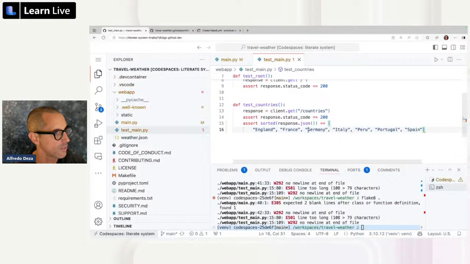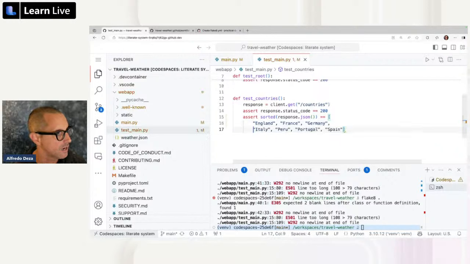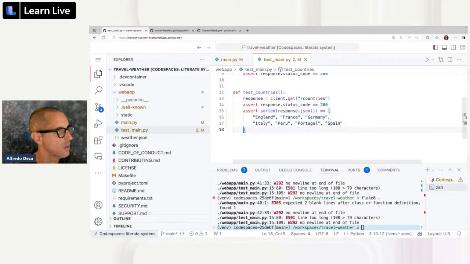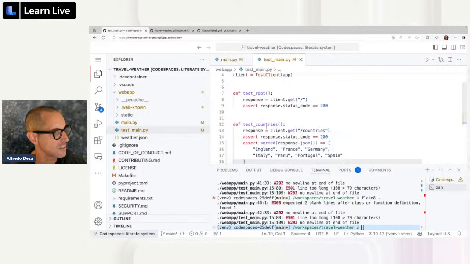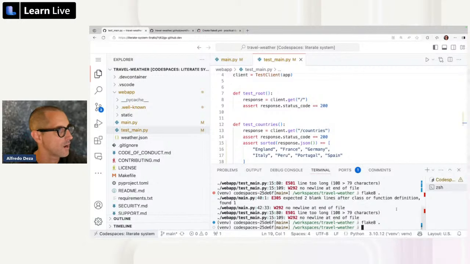We can open up a new line right there, and open up a new line right here, and move that over there, and save that, and it still complains about trailing white space. Sure, I'm going to remove that one. Oops, I removed too many characters, and this is probably going to complain that it doesn't have a new line. All right, so I think this looks good. So we could do flake8 again, and now it doesn't report anything.